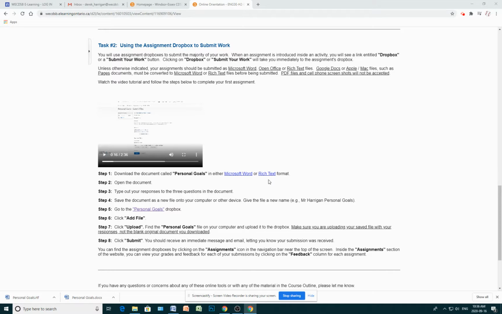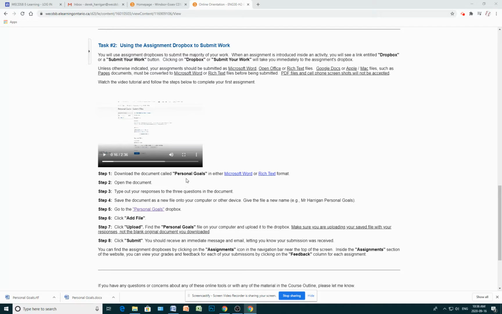If you use a different type of word processor like Google Docs or something on a Mac like Pages, you're going to have to convert the document into a Microsoft Word document in order to submit it to the Dropbox.